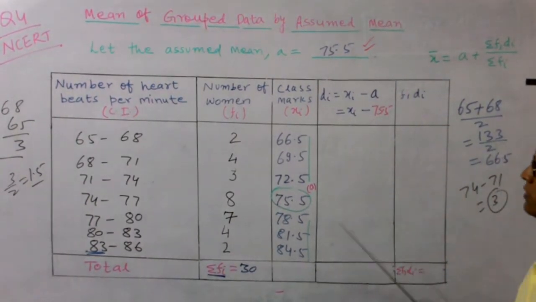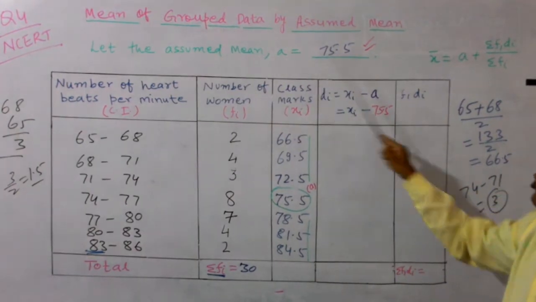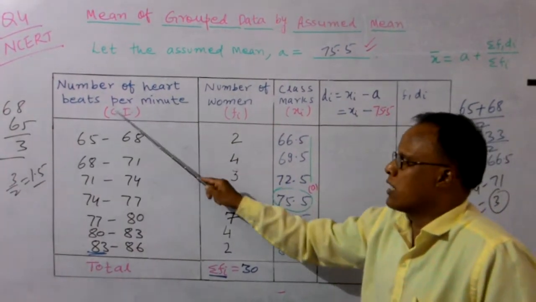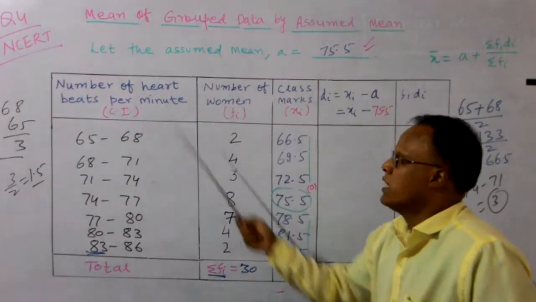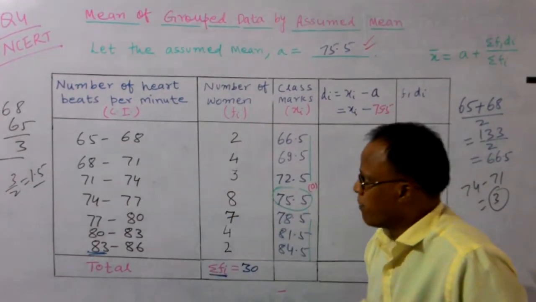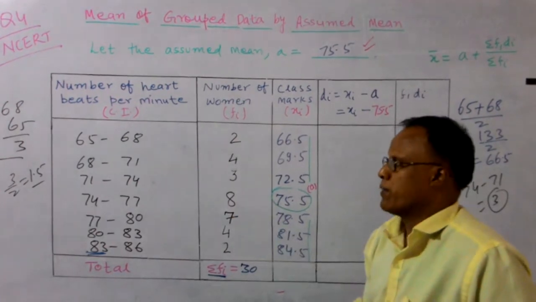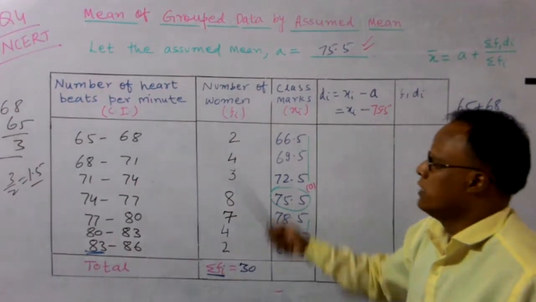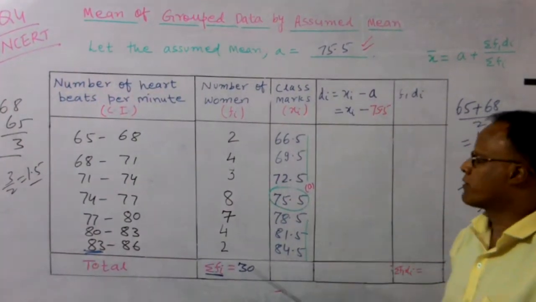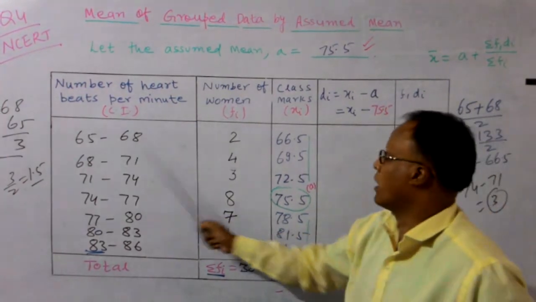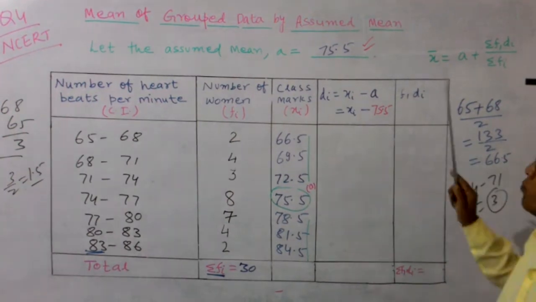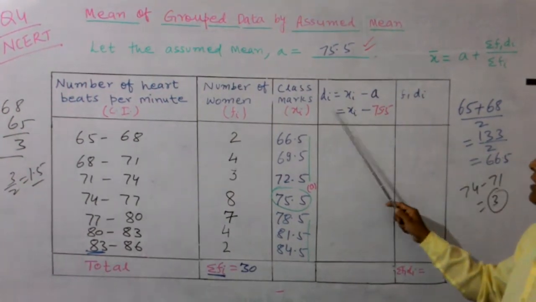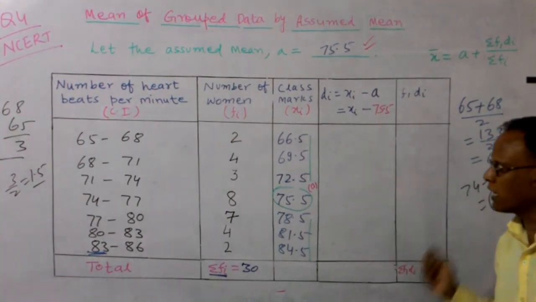Again, understand the table. First you have to note down the number of heartbeats per minute or whatever the class interval is given in your problem. It may be a run rate, marks, or the age of a person, whatever it be. So this is the first column. Then the frequency. After that you write down the mid value, that is called class marks. Then you assume mean A here. Then you mark down di equals xi minus A.